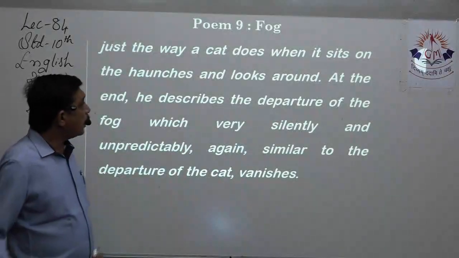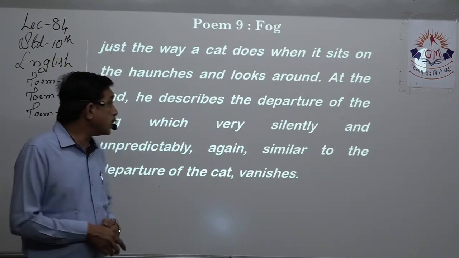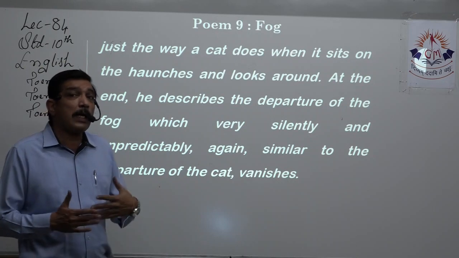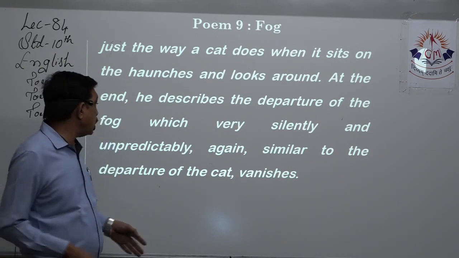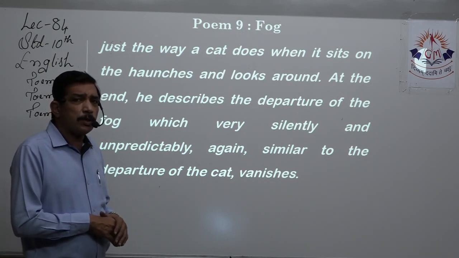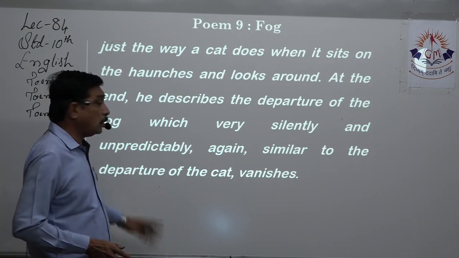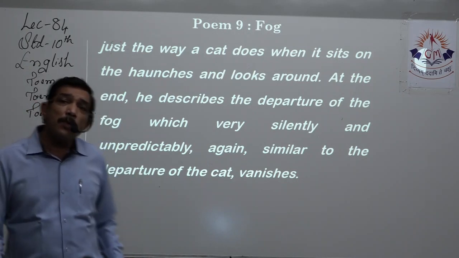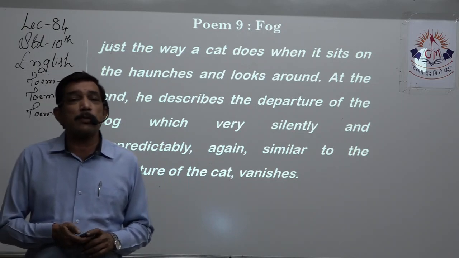At the end he describes the departure of the fog again in the same way like a cat, that it moves very silently and without any prediction. You don't know where the cat is going to go. Same way you don't know where the fog has gone. Again, similar to the departure of the cat. It just vanishes. You look at the cat a second time, it won't be there. So silently it has vanished.